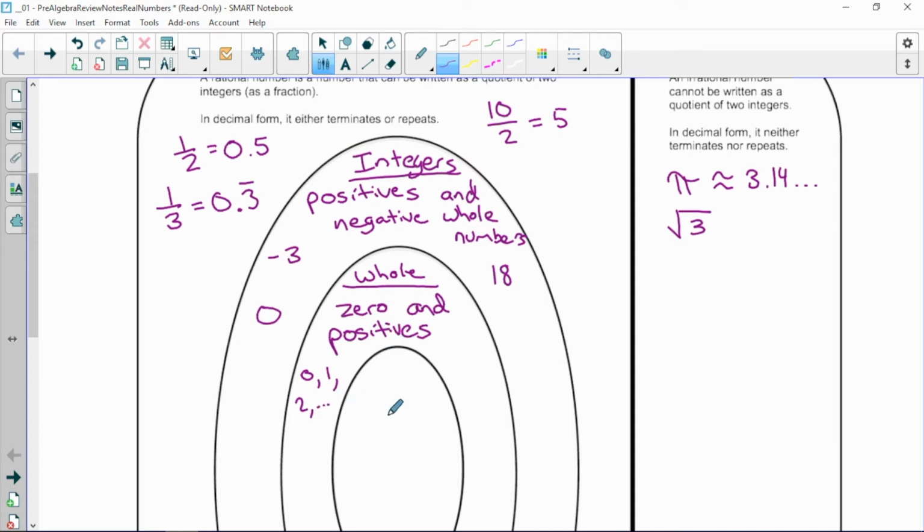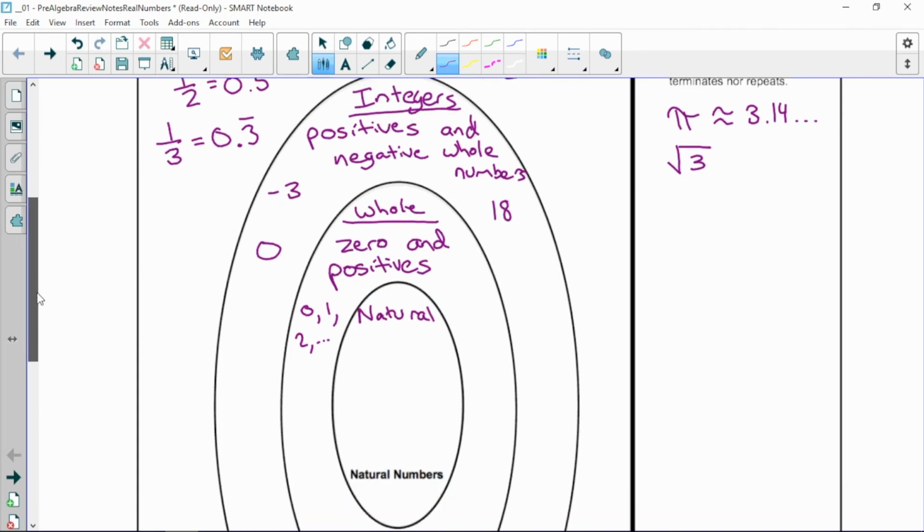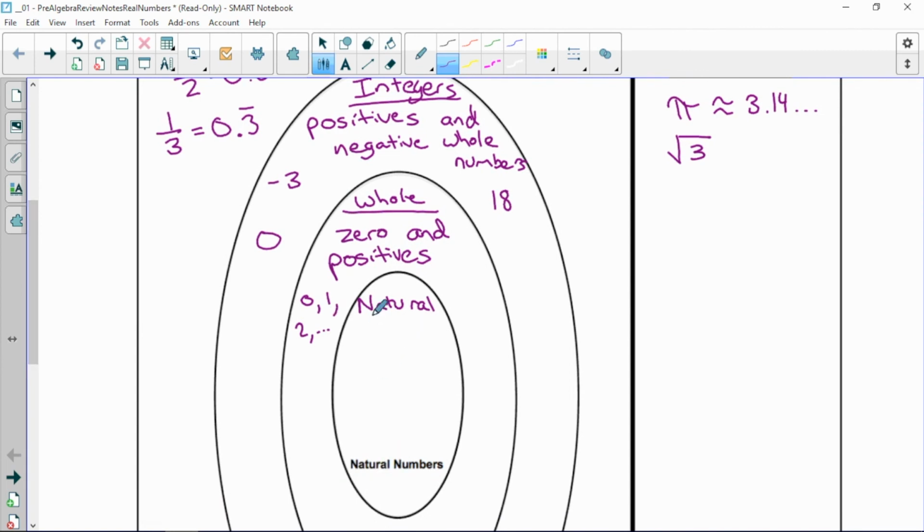Again, whole numbers are integers, and whole numbers are rational because they're inside the group. They are a subset of the larger group. The smallest group is called the natural numbers. Sometimes people call them counting numbers because you count them on your fingers. Oops, it already has that, sorry. Natural numbers are the smallest group. They start with 1 and go up forever.